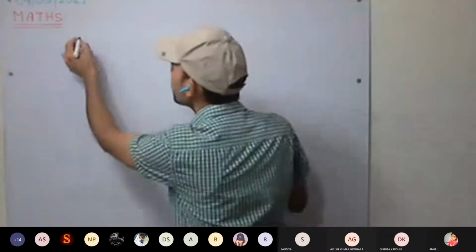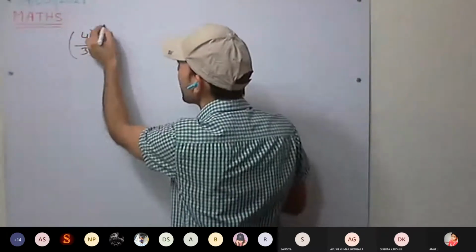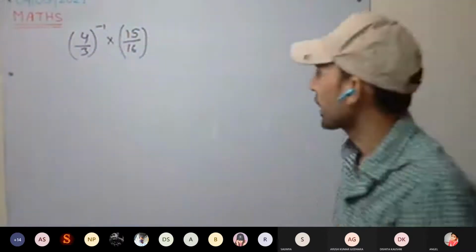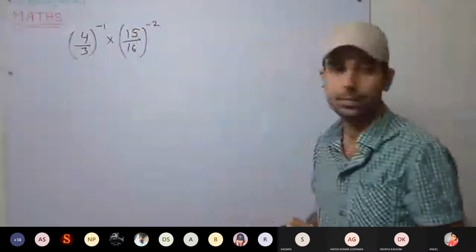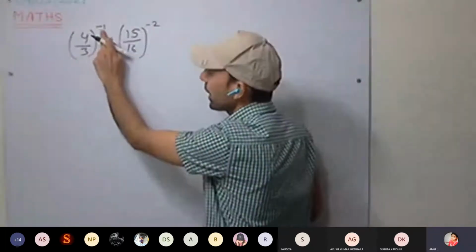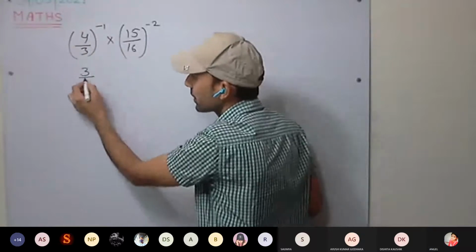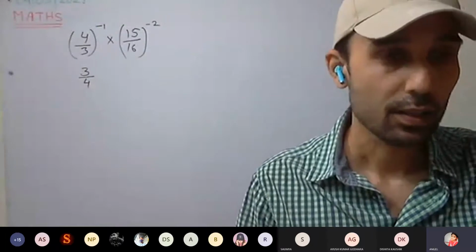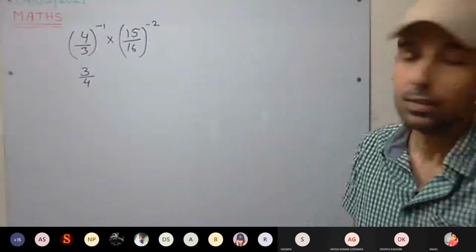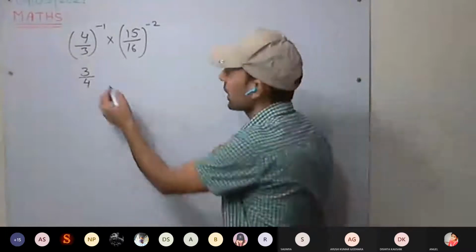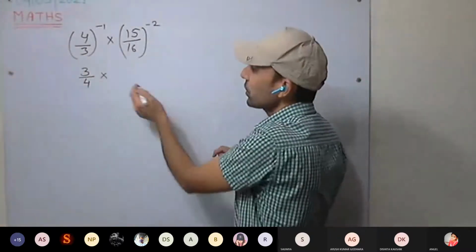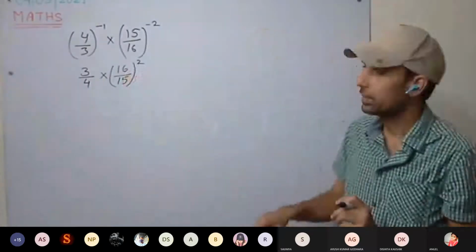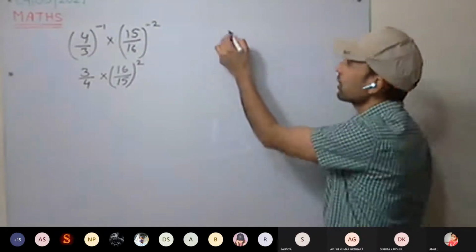The question is (4/3) raised to power minus 1 into (15/16) raised to power minus 2. Minus 1 means its inverse, so we can write it as 3/4. Into its inverse, we can write (16/15) square. A/b whole raised to power minus n, that we have studied.